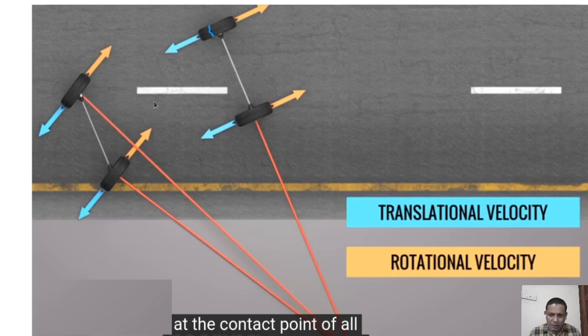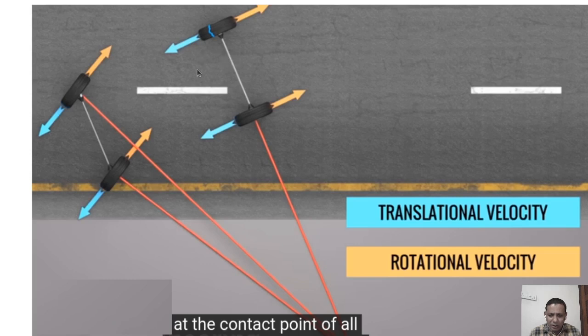Consider this case. Here the tire is rotating in this direction, the left direction. The tire is rotating in the left direction, but the translation velocity is changed to this. So the back tire is moving in this direction, and the front tire will rotate first by turning the steering. The front tire will rotate first, then after that the back tire will rotate.